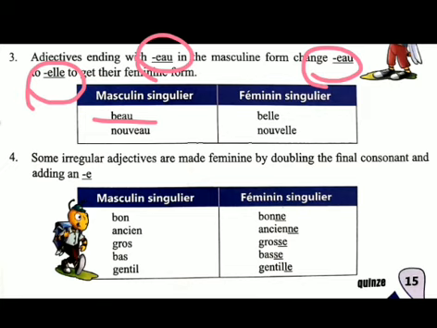Handsome we use with the male, and for girls we use beautiful. In French, to say beautiful we say belle. According to the rule, this word ends with eau, and we converted this eau into elle.